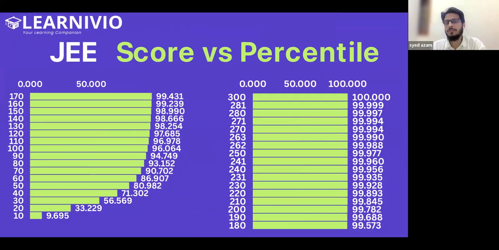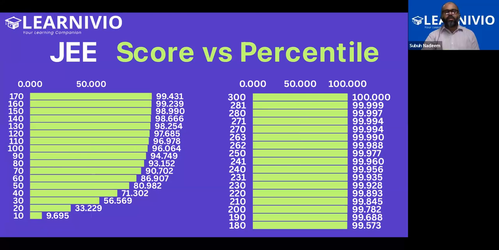Remember the total marks in JEE Mains is 300. If a student gets a decent 100 marks, then the percentile is 96.06. And to get admission into a good college for a general category student in NITs or triple ITs for computer science, nowadays it's 98 or 99 percentile, right? If we talk about the general category.